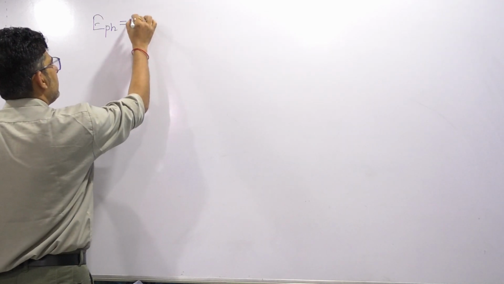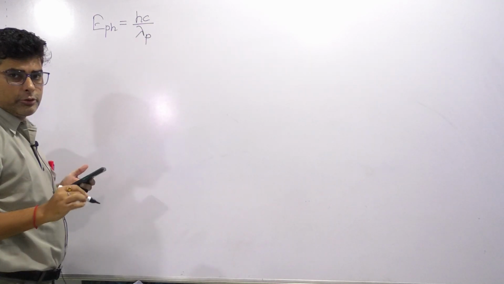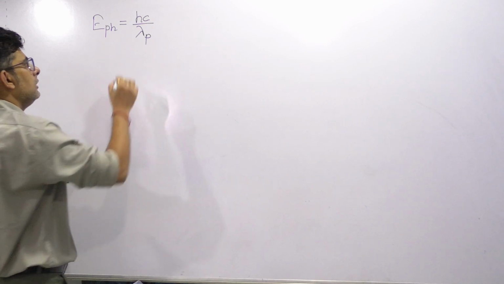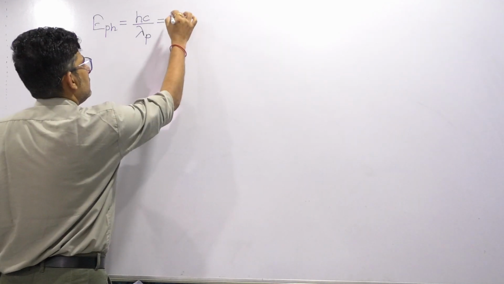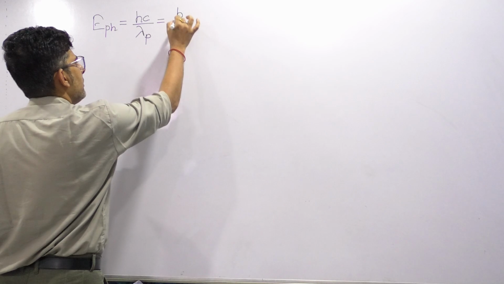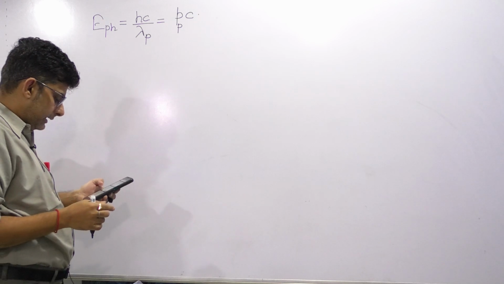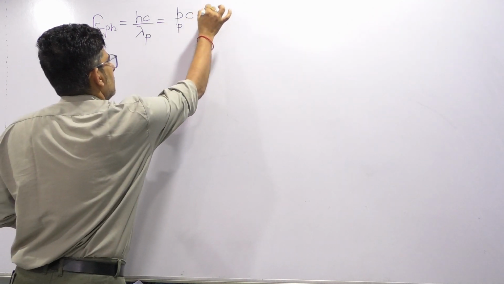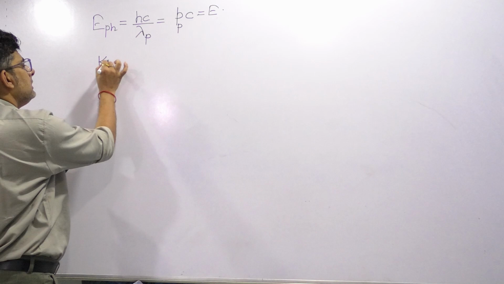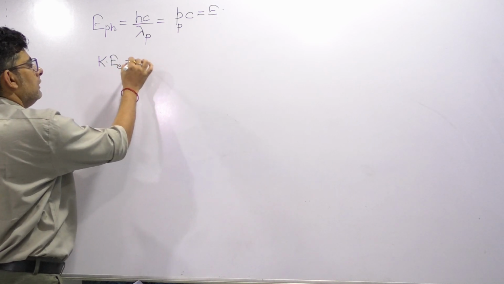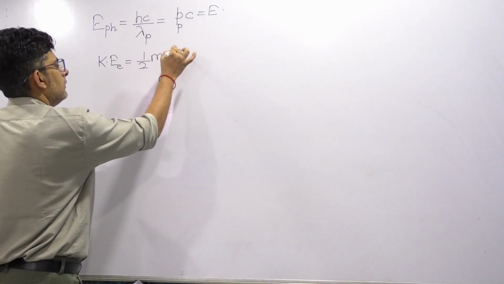Photon energy is always kinetic energy, and we write it as hc by lambda of photon, right? And h by lambda is also the momentum of the photon. So we can say momentum of the photon multiplied by speed of light. This is the energy. They have given that this energy is equal to E, right? Now talking about the kinetic energy of the electron, we know kinetic energy is half mv square.